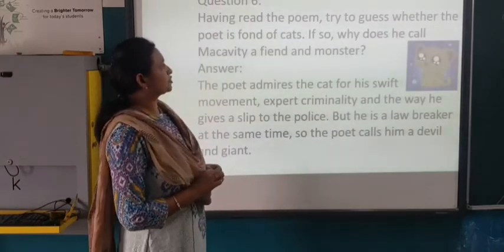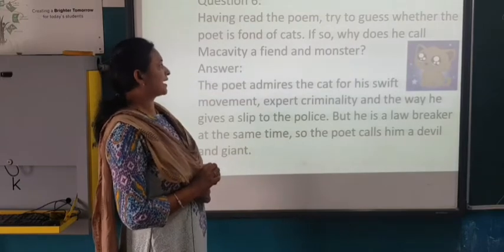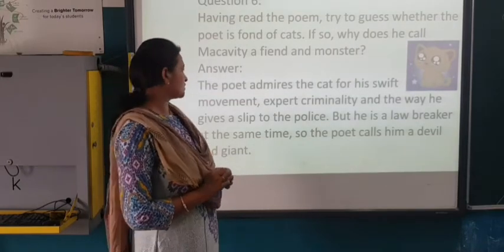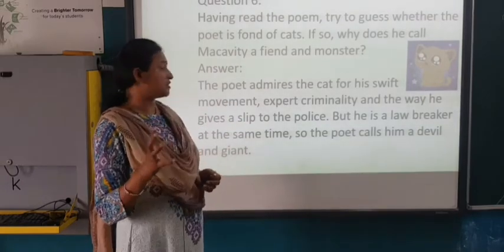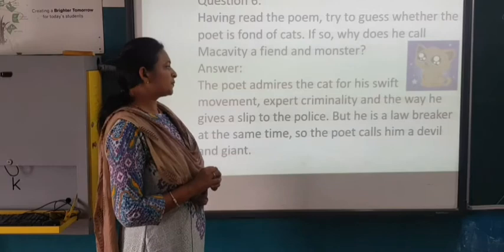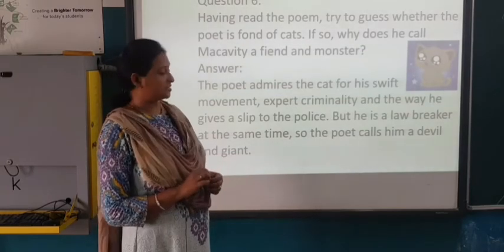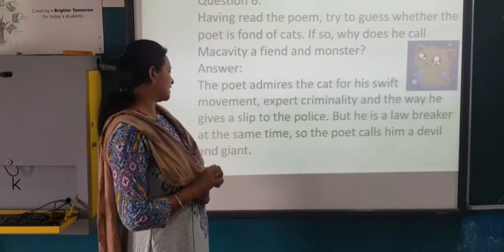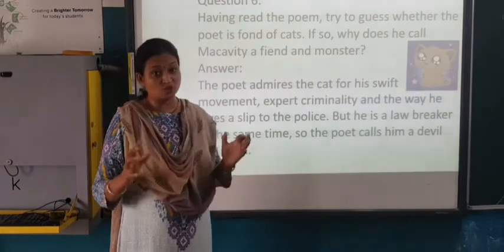Having read the poem, try to guess whether the poet is fond of cats. If so, why does he call McCavity a fiend and monster? The poet admires the cat for his swift, fast movement, expert criminality and the way he gives a slip to the police. But he is a lawbreaker at the same time. So the poet calls him a devil and a giant.